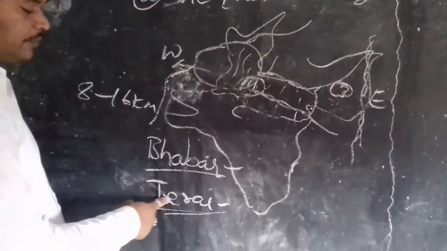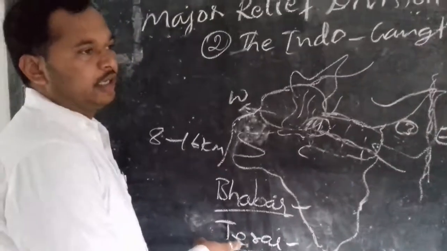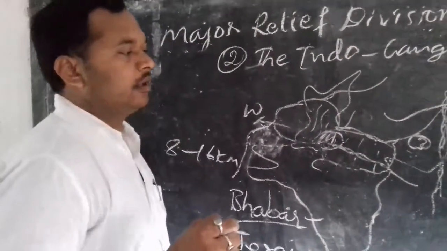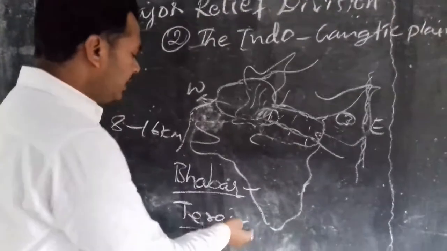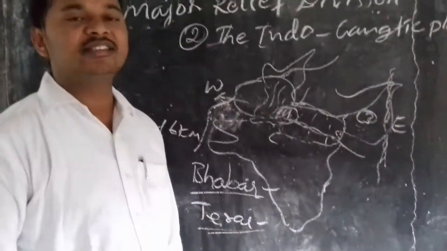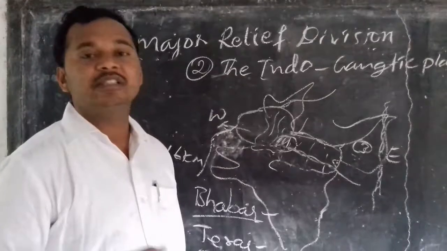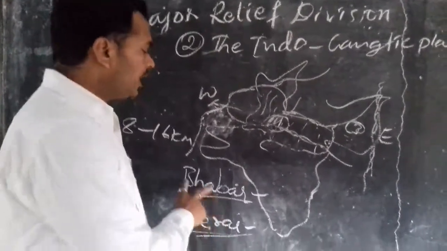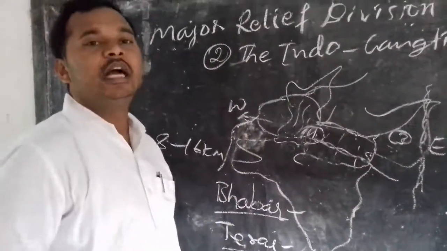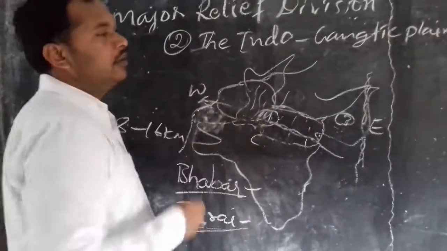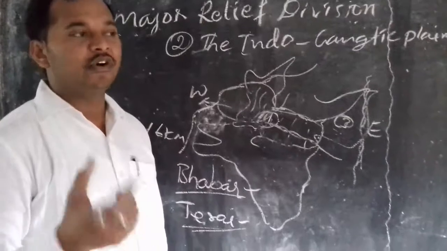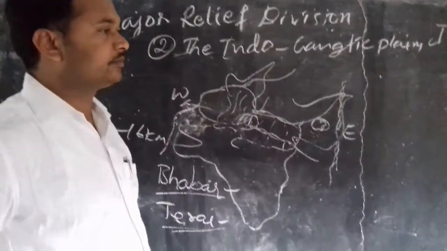The Terai has fine alluvial soil, because this soil is very fertile for cultivation. And nowadays the Terai is spoiled because of industrial development and new advancement in agriculture. So many trees were cleared and they started cultivation. Because of this, some thousands of acres of forest area have disappeared.